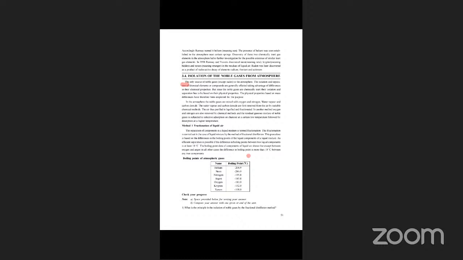So, isolation and separation of chemical elements or compounds depends on chemical properties. You know the chemical properties are different, so the isolation is also very easy.